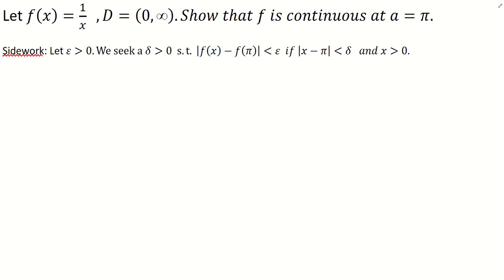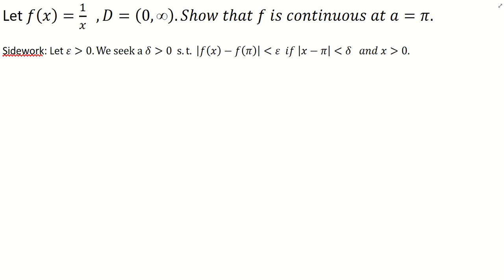In the side work, you're always going to want to state let epsilon be greater than 0. I explained in the previous video, whenever we were talking about continuity in terms of analysis, why epsilon has to be greater than 0, and I also explained why you want it to be arbitrary. So if you missed that, go back and check out the previous video where we talk about the basics of continuity in terms of analysis. But in the side work, you always want to state let epsilon be greater than 0.